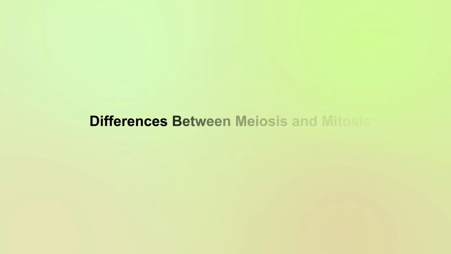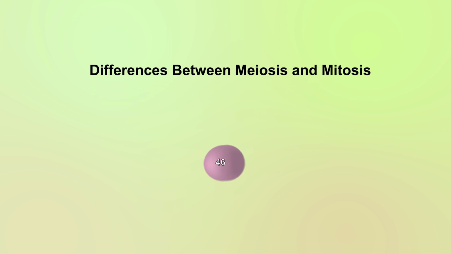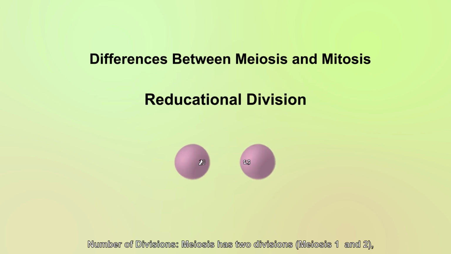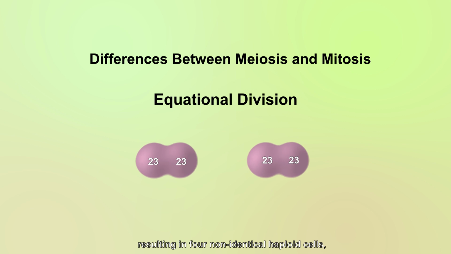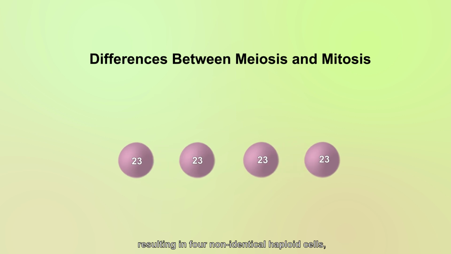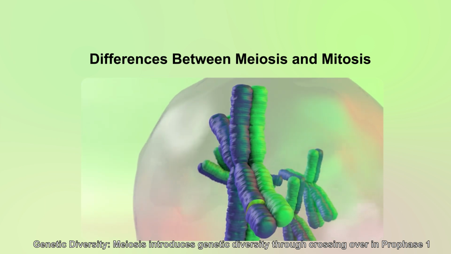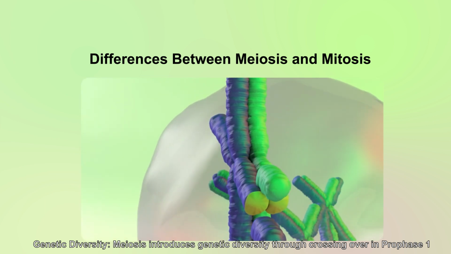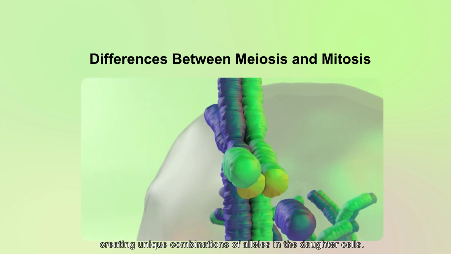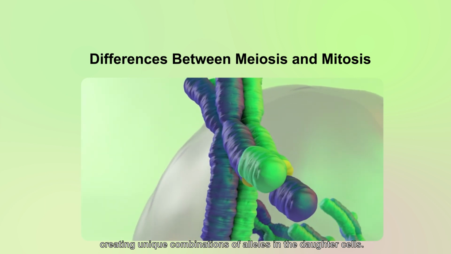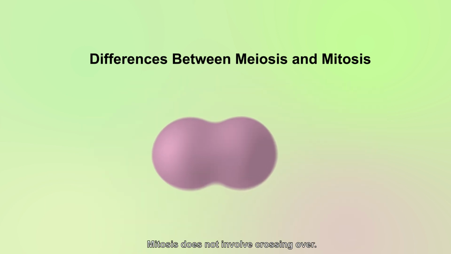Key differences between meiosis and mitosis. Number of divisions. Meiosis has 2 divisions, resulting in 4 non-identical haploid cells, while mitosis has 1 division, producing 2 identical diploid daughter cells. Meiosis introduces genetic diversity through crossing over in prophase I, creating unique combinations of alleles in the daughter cells. Mitosis does not involve crossing over.